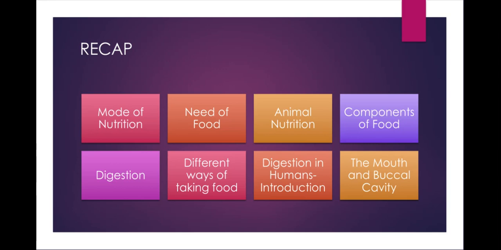Breakdown of complex components of food into simpler substances that the body can use is called digestion. Different ways are there for taking food into the body, like chewing, suckling, filtering. This process is called ingestion. Digestion in humans: the digestive tract and associated glands together form the digestive system, and the digestion is carried out by the digestive system.